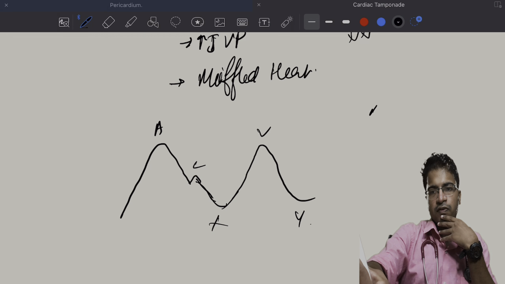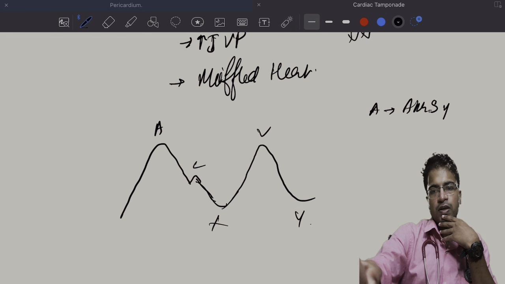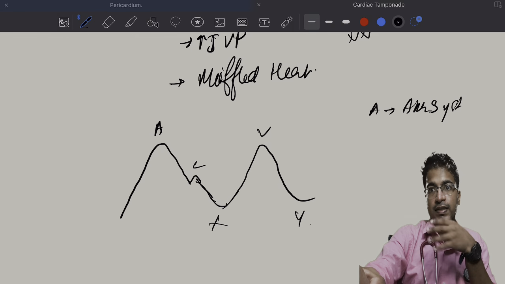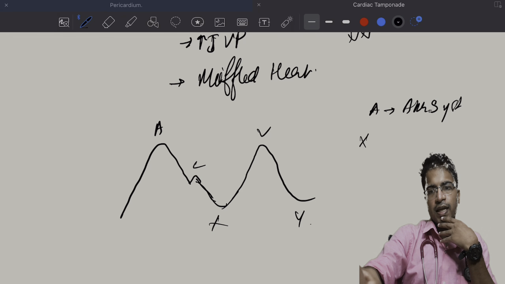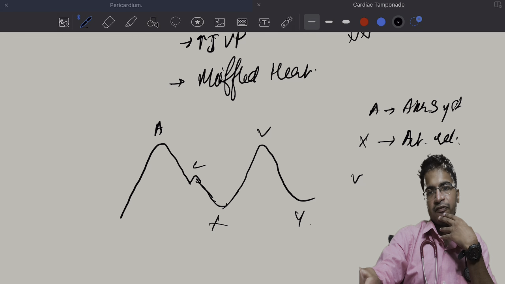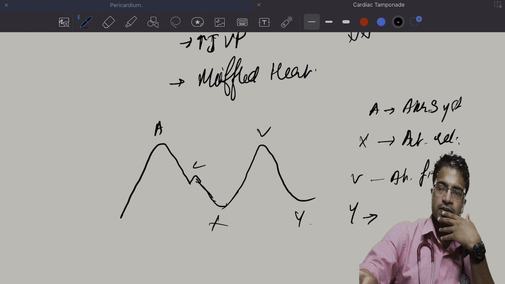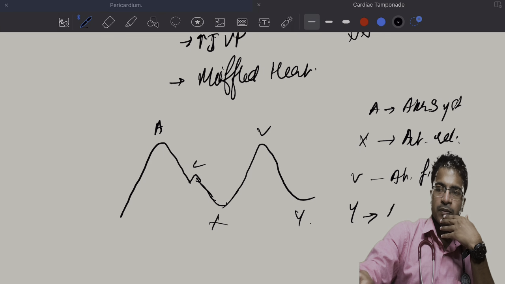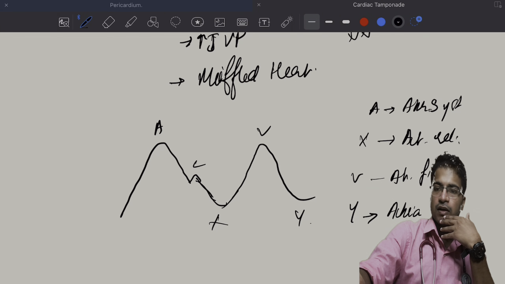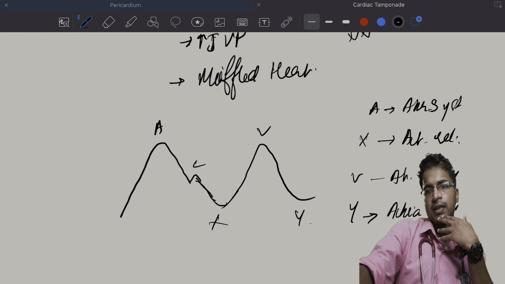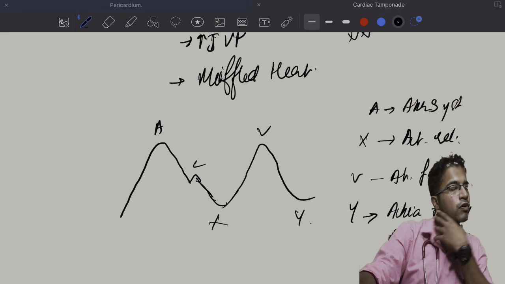The A wave is formed because of atrial systole. We'll discuss the C wave later. The X descent is due to atrial relaxation. The V wave is due to atrial filling. The Y descent is due to the blood flow from the atrium to the ventricle, or atrial emptying into the ventricle.